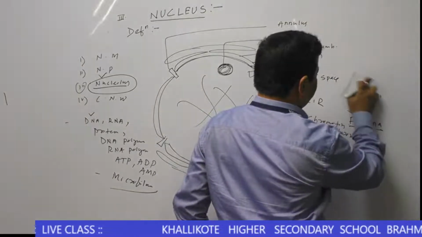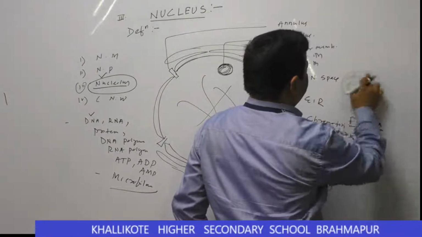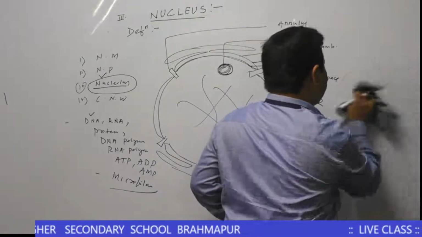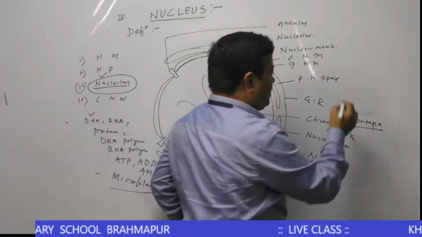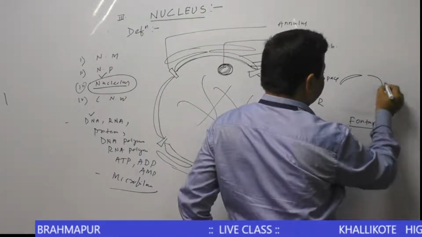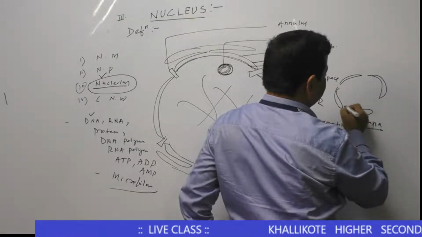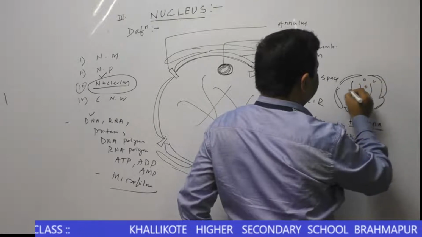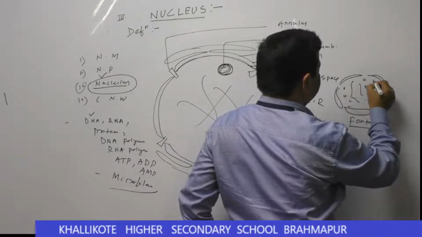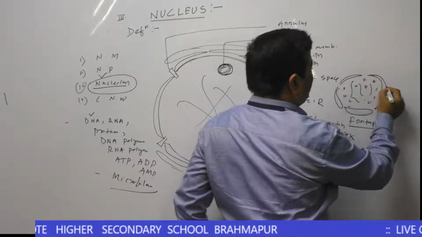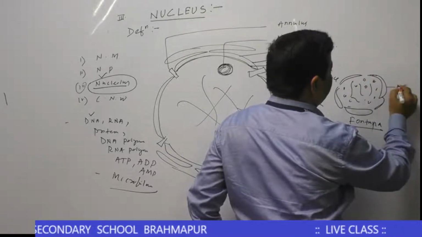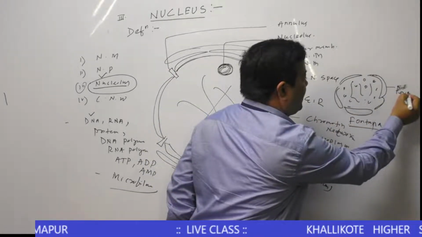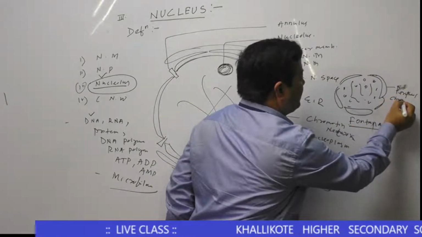Okay, then the nucleolus has three components. Suppose this is a nucleolus. This is called the peripheral chromatin.